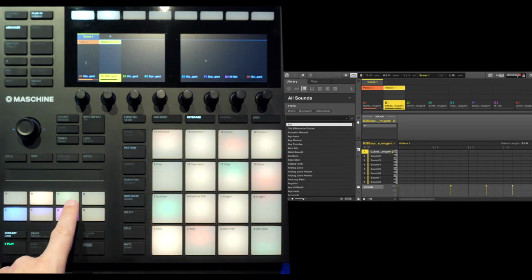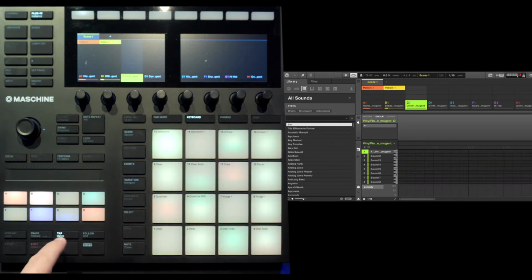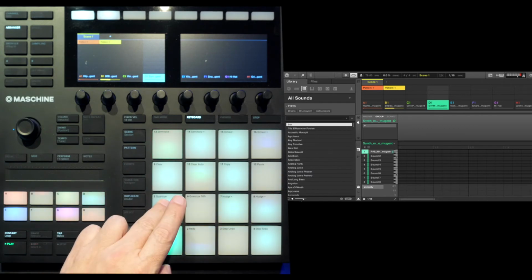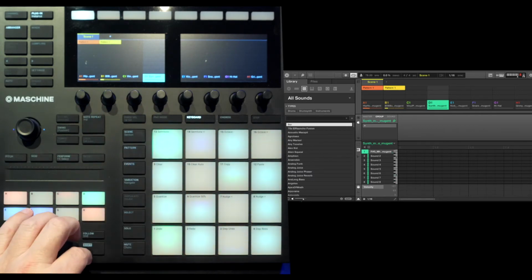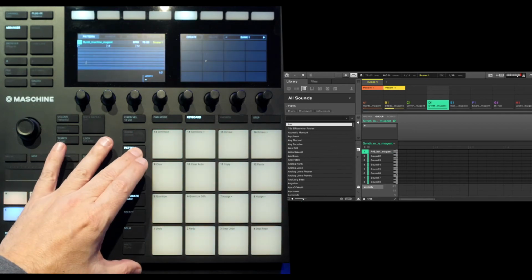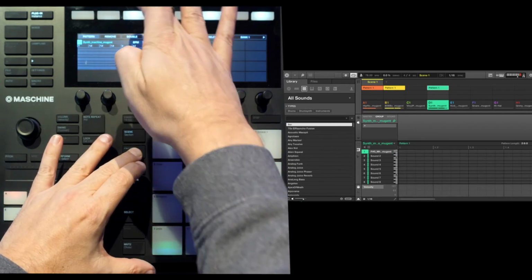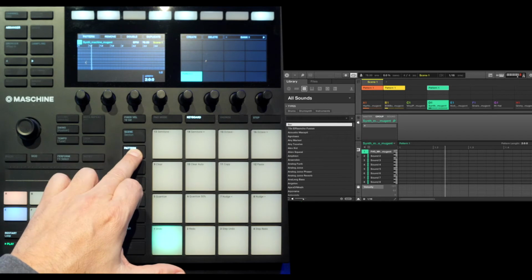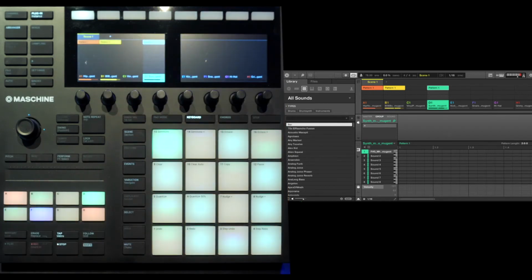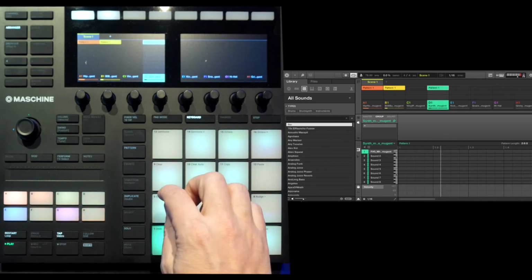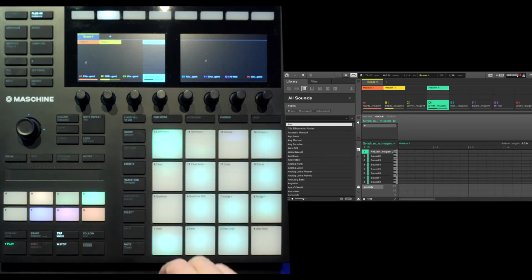Let's add a piano or a synth. Also here we create an empty pattern and we double it by clicking on the button on top, double. So that's the first chord.